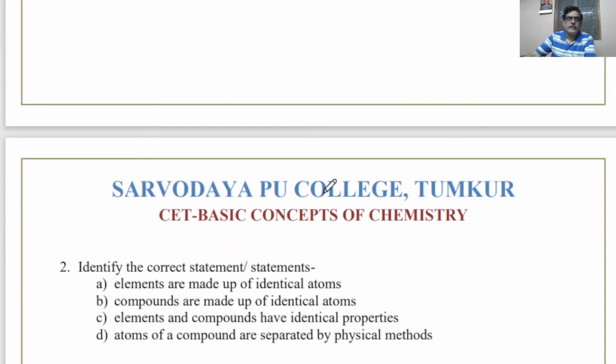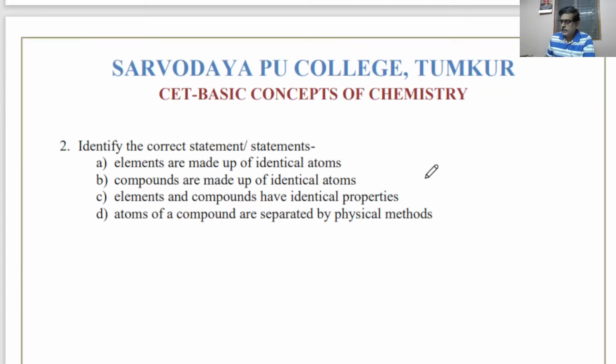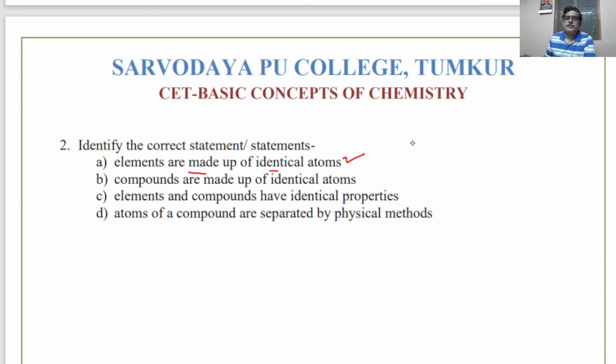Next question, identify the correct statement or statements. So, there may be different statements that may be correct. Then you will be given other options also. Elements are made up of identical atoms. That is true. Say when you say hydrogen, it is made up of identical atoms having one proton, one electron. If you say sodium metal, all sodium atoms are identical in their mass, in their composition. Compounds are made up of identical atoms. It is wrong. Compounds are made up of different atoms. For example, when you say H2O or CS2, they are made up of different elements. So when there are different elements, there will be different atoms.